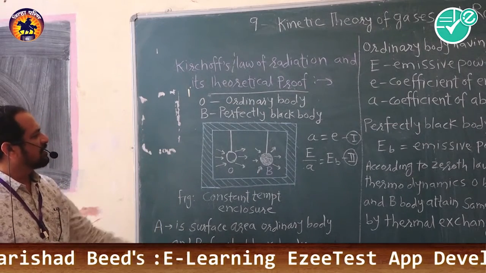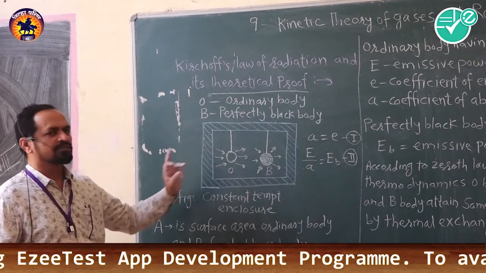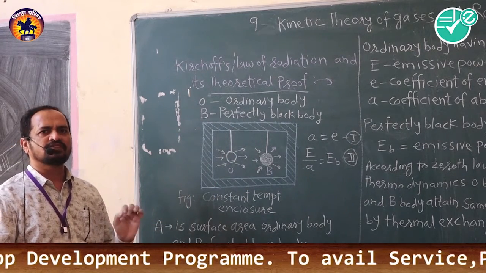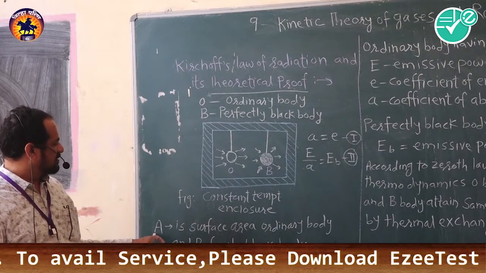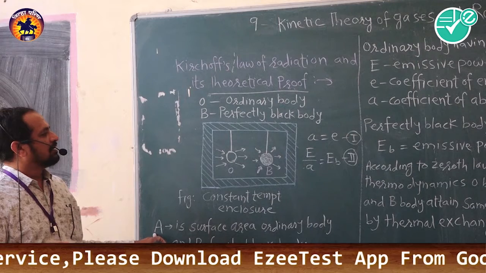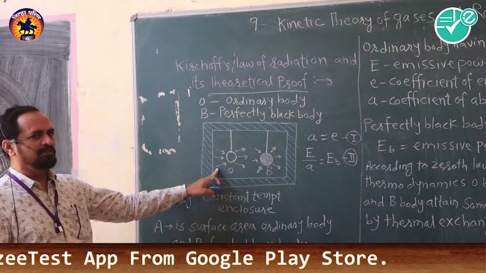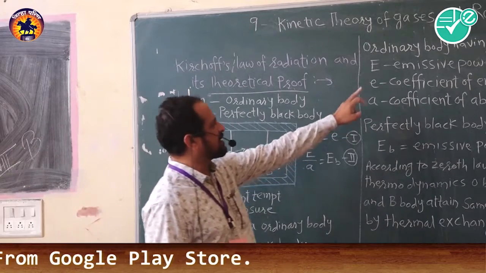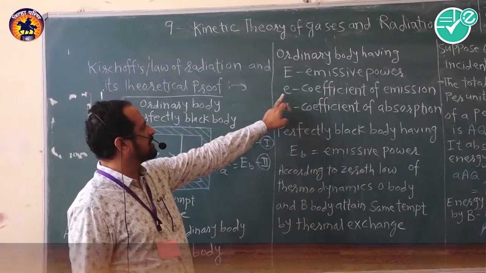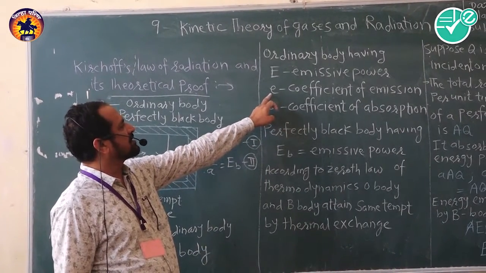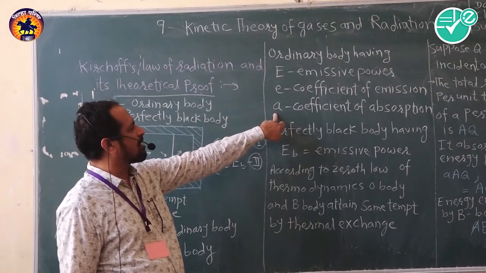So first we consider both bodies having the same surface area, capital A. The ordinary body has an emissive power denoted by capital E. The coefficient of emission here relates to the radiant energy emitted and also the radiant energy absorbed by a body.